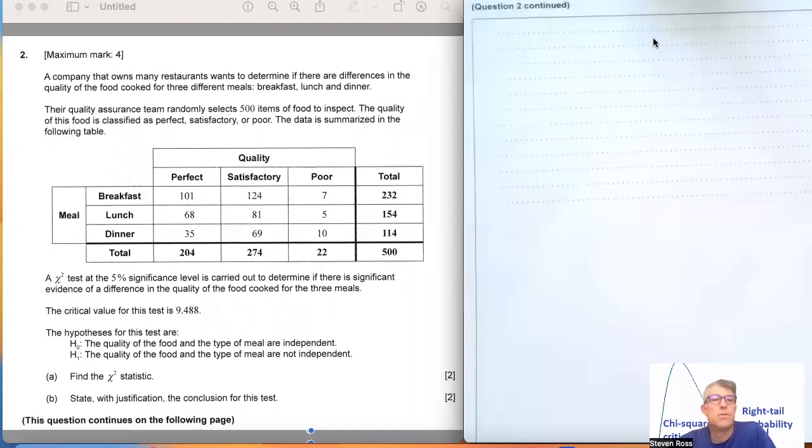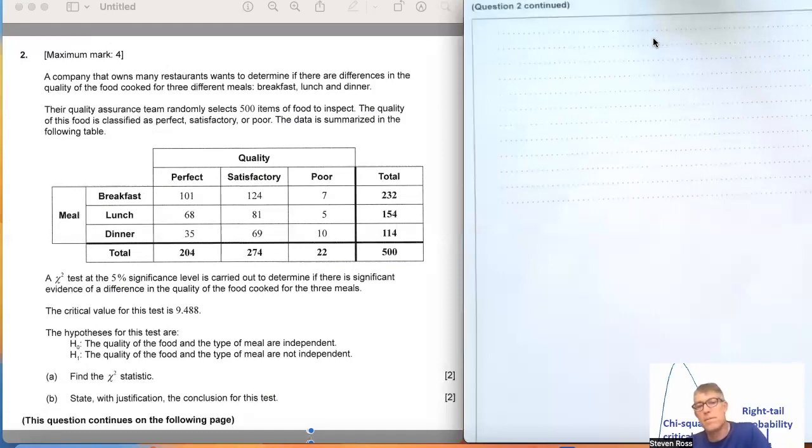A company that owns restaurants wants to determine if there's a difference in the quality of the food cooked for 3 different meals: breakfast, lunch, and dinner. Their quality assurance team randomly selects 500 items of food to inspect. The quality of this food is classified as perfect, satisfactory, or poor, and the data is summarized in the following table. So here's the table. You can see the breakdown.